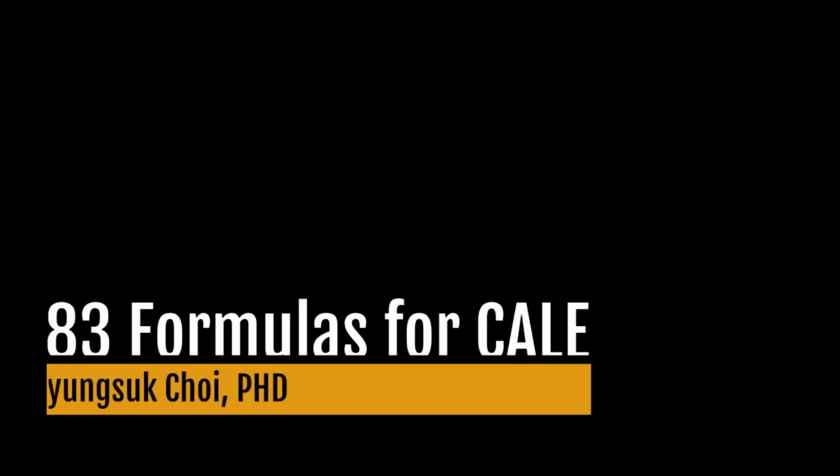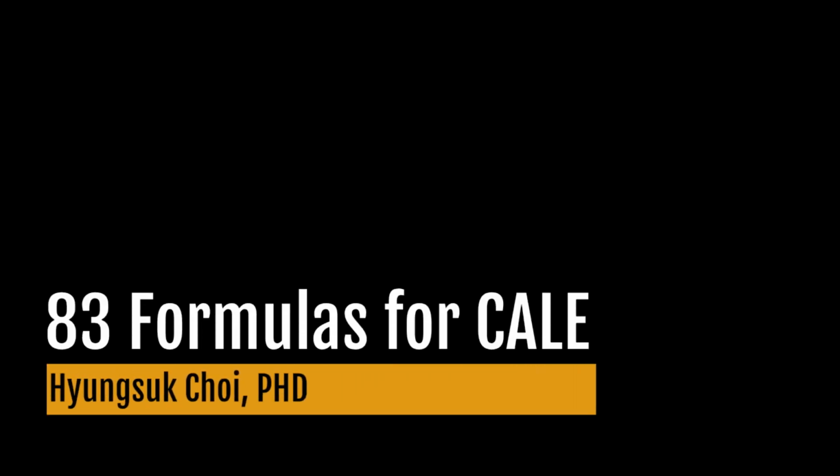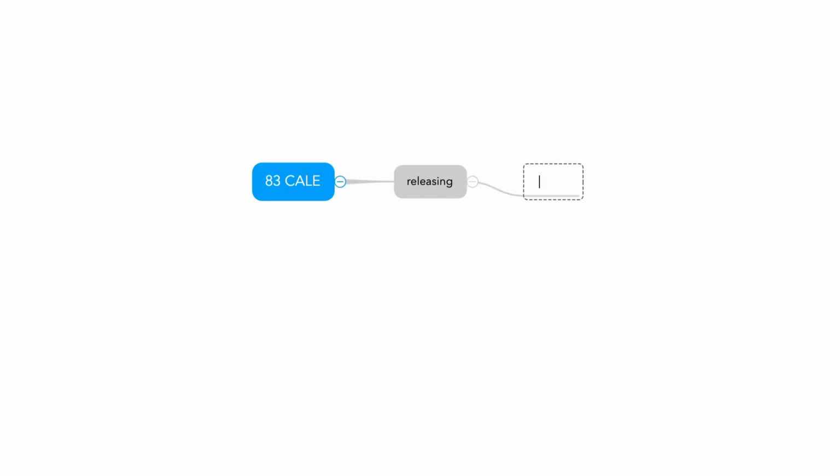And let's start talking about the 83 formulas for CALE. The 83 formulas consist of three big groups. First group is releasing something. Likewise, exterior and heat and defecation and urination. So those categories belong to releasing something.